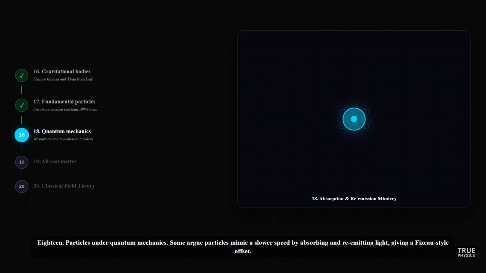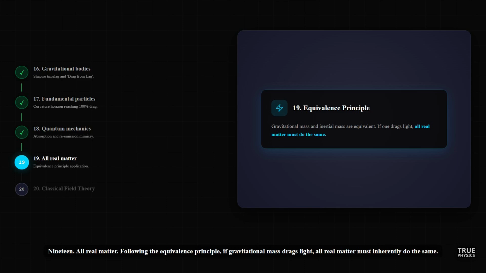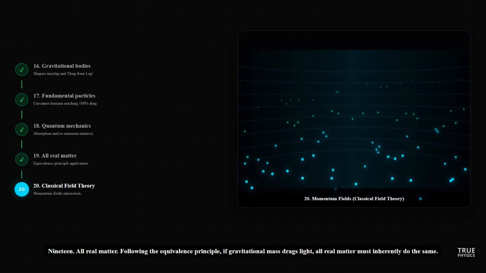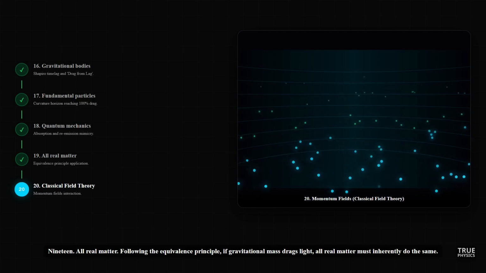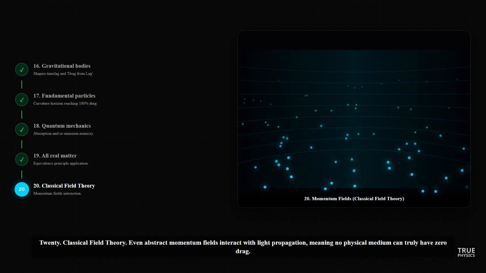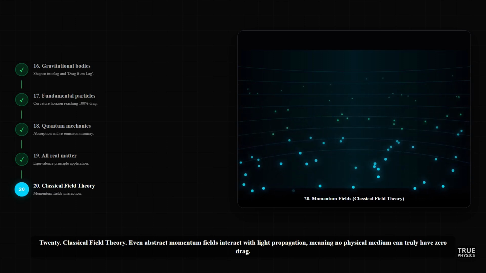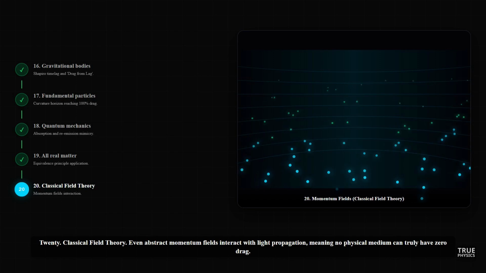Some argue particles mimic a slower speed by absorbing and re-emitting light, giving a Fizeau-style offset. 19. All real matter. Following the equivalence principle, if gravitational mass drags light, all real matter must inherently do the same. 20. Classical field theory. Even abstract momentum fields interact with light propagation, meaning no physical medium can truly have zero drag.